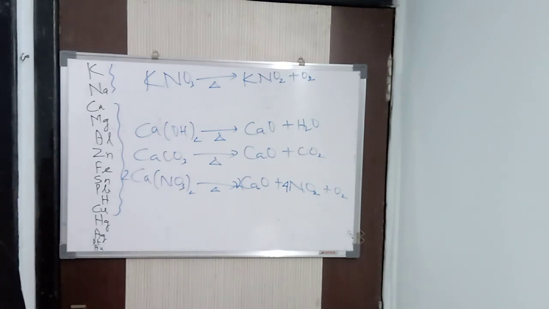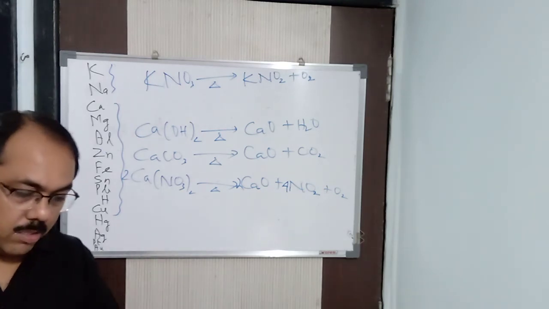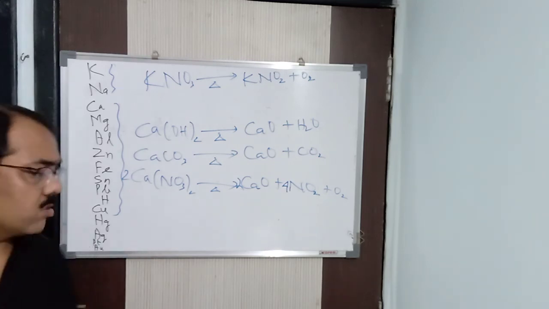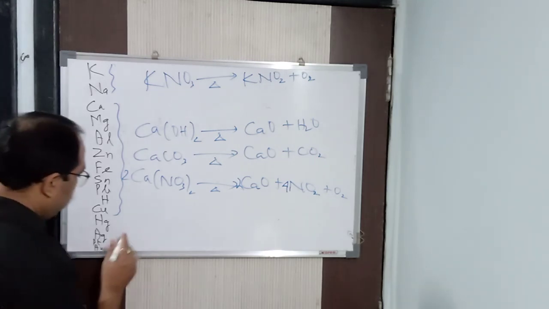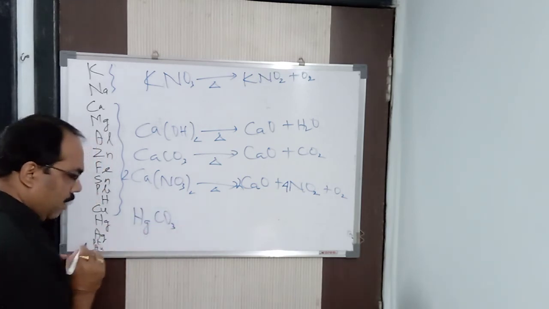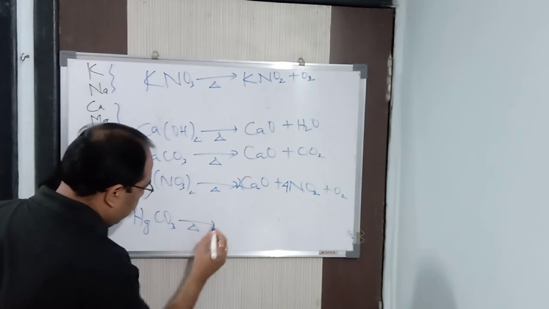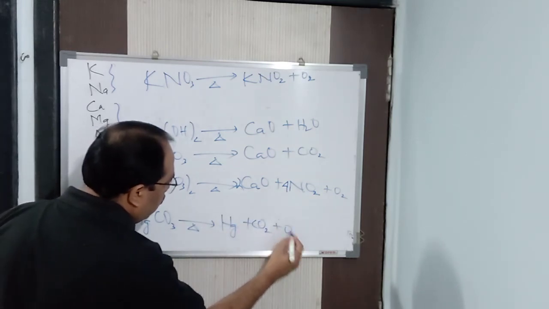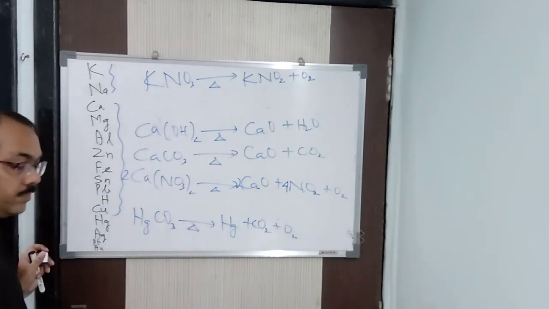Now, for mercury to silver, that is two metals, their carbonates decompose to give you metal plus carbon dioxide and oxygen. If you take mercuric carbonate, it will decompose to give you mercury plus carbon dioxide plus oxygen. We can say that. Clear?